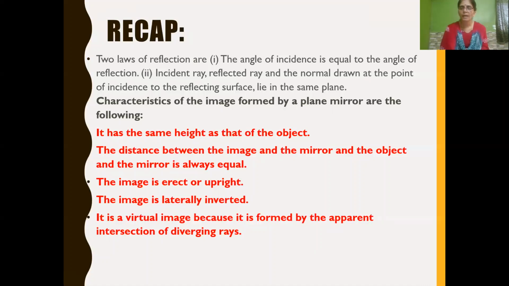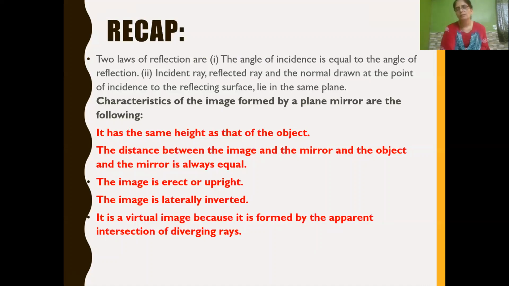It has the same height as that of the object. The distance between the object and the mirror and the image and the mirror is always equal. The image is always erect or upright, the image is laterally inverted, and the image formed in a plane mirror is a virtual image.